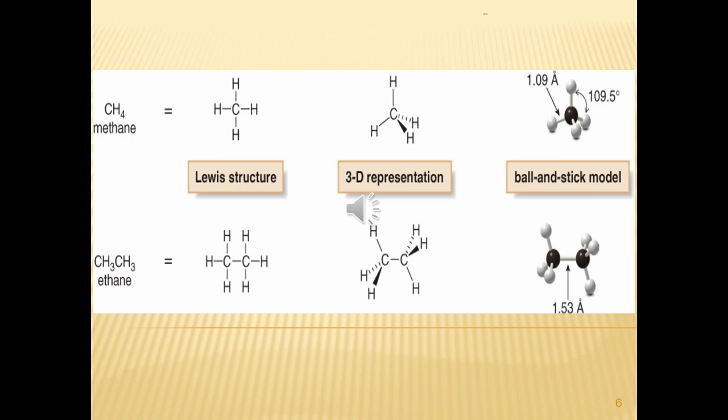The 3D representation and ball and stick model for these alkanes indicate the tetrahedral geometry around each carbon atom. In contrast, the Lewis structures are not meant to imply any 3D arrangement. Additionally, in propane and higher molecular weight alkanes, the carbon skeleton can be drawn in a variety of ways and still represents the same molecule.